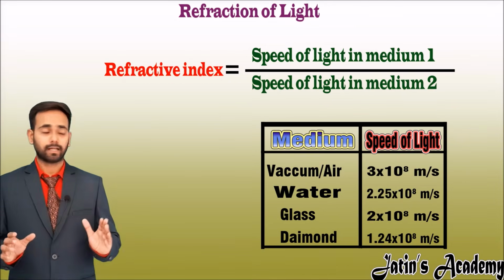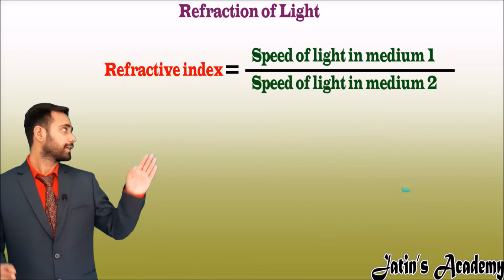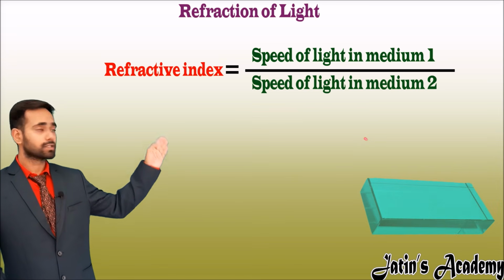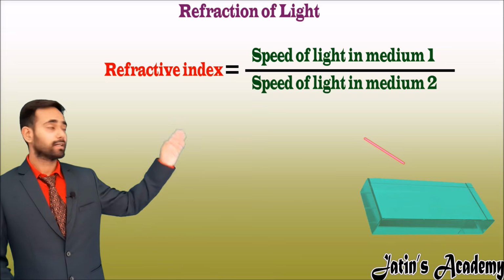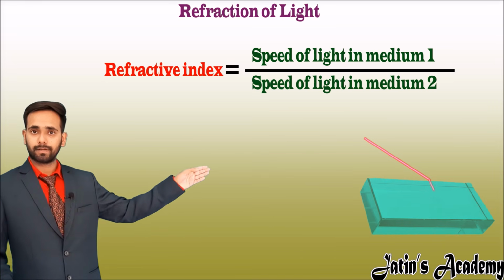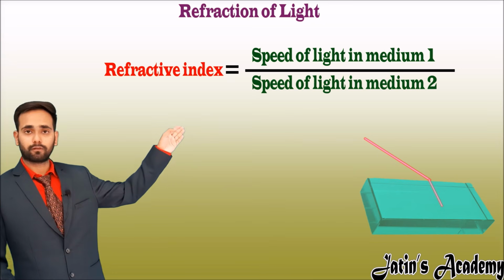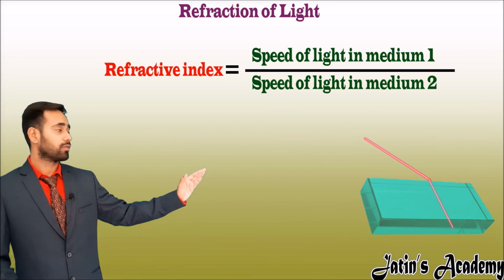Let us understand the term refractive index with an example. Here I am taking a glass slab in which light is coming from air to glass slab. Air is an optically rarer medium and glass is an optically denser medium. When light is moving from rarer to denser medium, it is bending towards the normal.